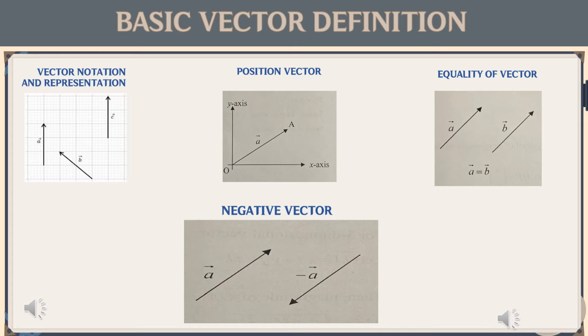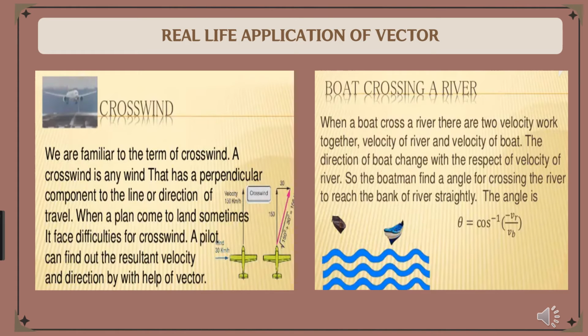Basic vector definition. Firstly is vector notation and representation. Next, position vector. We also have equality of vector, and lastly is negative vector. Real life application of vector.